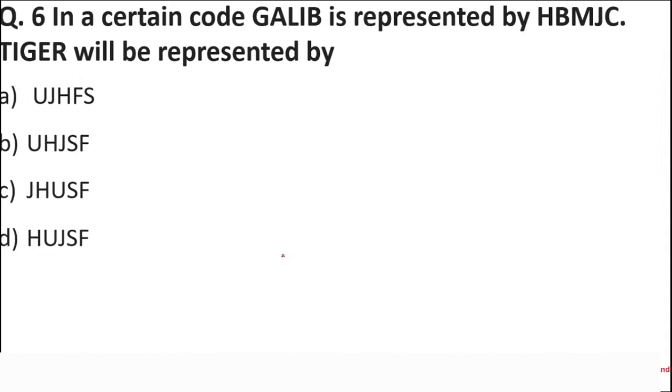Okay, students. If we talk about Galib, after G what comes?